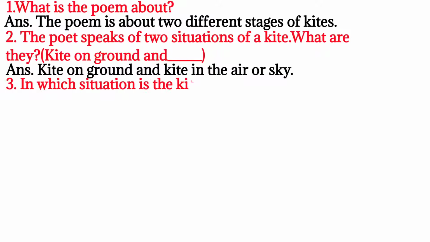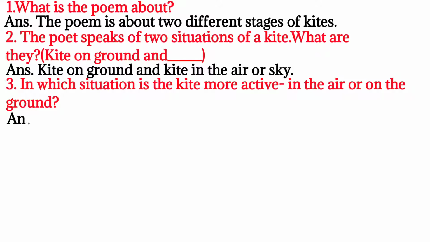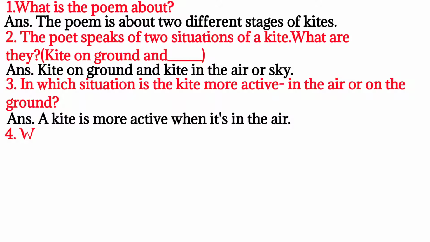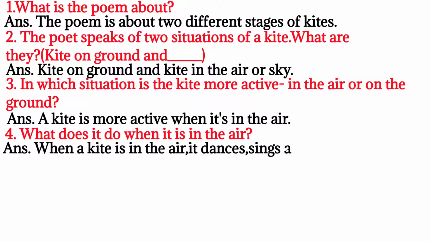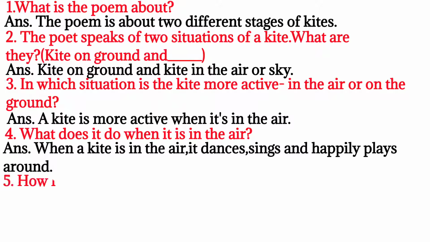In which situation is the kite more active, in the air or on the ground? A kite is more active when it's in the air. What does it do when it is in the air? When a kite is in the air, it dances, sings and happily plays around.